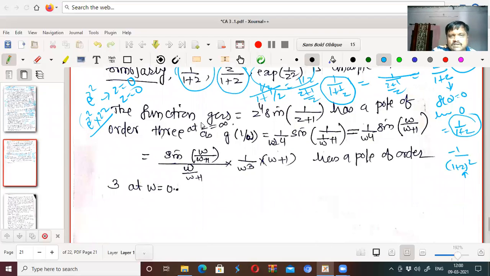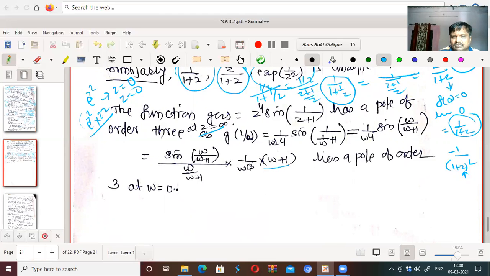Now let g of z equal to z raised to 4 sine of 1 upon z plus 1 has a pole of order 3 at z equal to infinity. Now if I replace z by 1 by w, we get 1 upon w to the power 4 sine of w upon w plus 1. Now sine of w upon w plus 1 divided by w upon w plus 1, into 1 upon w cube into w plus 1, rearrangement. Now as w tends to 0, this limit is 1.